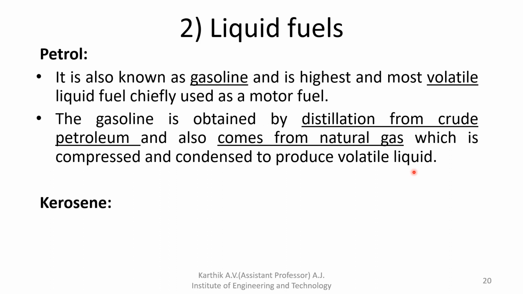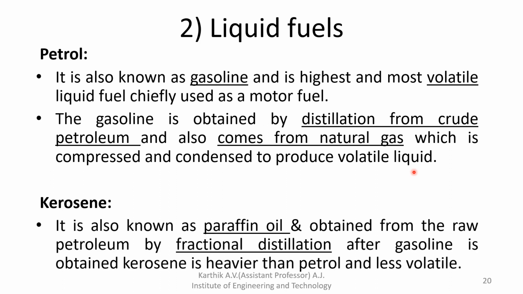Next, how to get kerosene? It is also known as paraffin oil and is obtained from raw petroleum by fractional distillation. While fractional distillation happens on the crude oil, first we get gasoline.